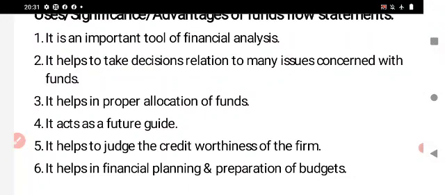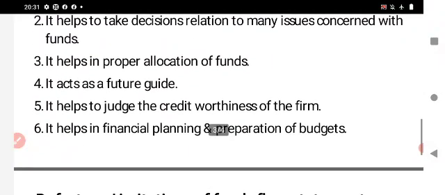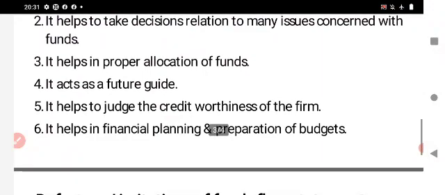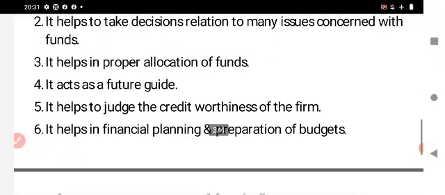The fourth one is that the fund flow statement acts as a future guide for the business enterprises. The next advantage is that the fund flow statement helps to judge the creditworthiness of the firm.